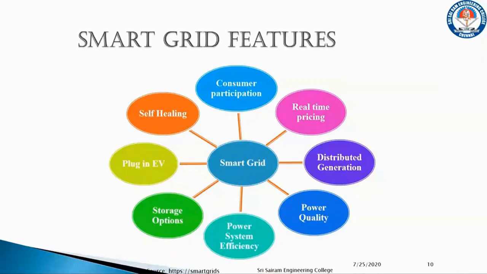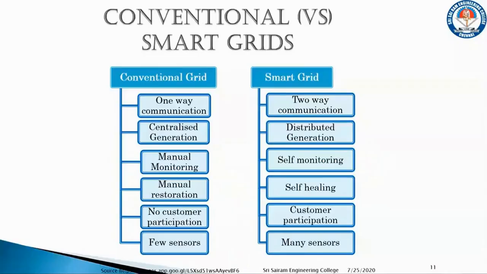And as said before, this is going to have a self-healing property, which is nothing but that they can predict the faults and also act against those faults, so that the corresponding action can be taken to clear them. The next slide talks about the difference between the conventional and the smart grid.